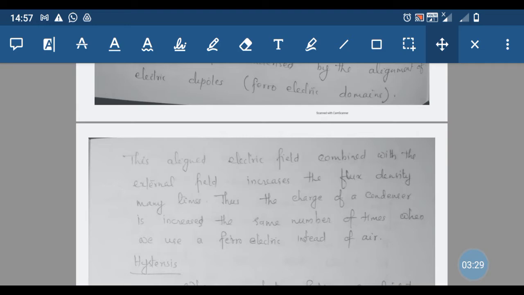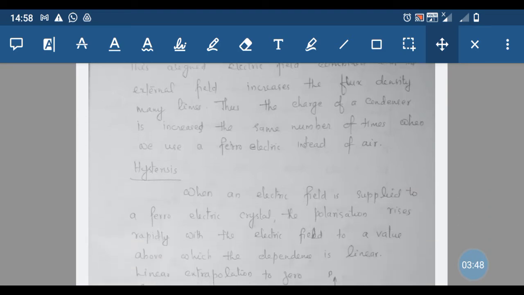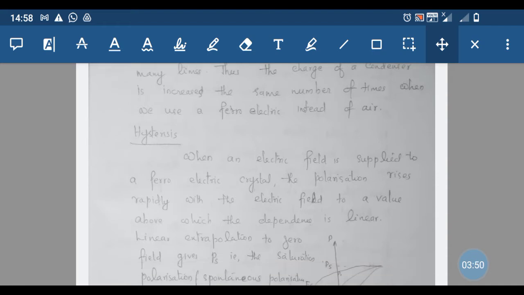Suppose we use such a substance as a dielectric, then it can be used to store a large charge, and therefore these ferroelectric substances can be used instead of air as a dielectric in condensers.